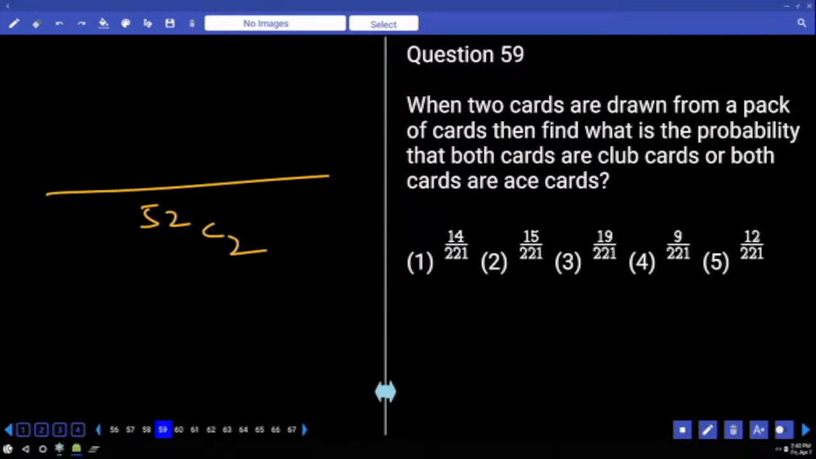Club cards, how many will be there? And both should be club. So that can be done in 13 C2. Or both can be ace cards. How many ace cards will be there? 4. And you need 4 C2. That's it, or something else? That's it. Combination also will be there.